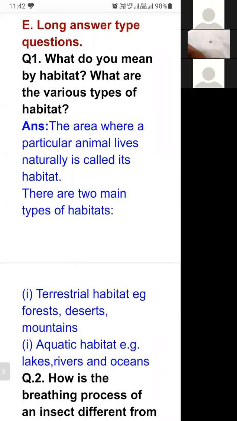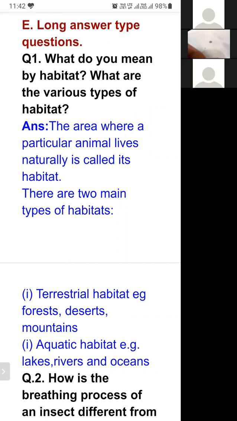If any animal is living on a mountain, that mountain is a habitat. If any animal is living inside the water, that water is a habitat. It means the surrounding area, the natural area where an animal lives naturally, that is provided by nature. Mountains, lakes and rivers, and forests are provided by nature.